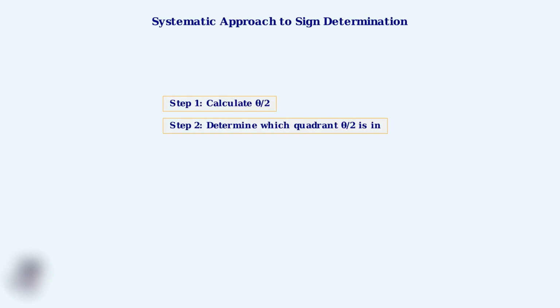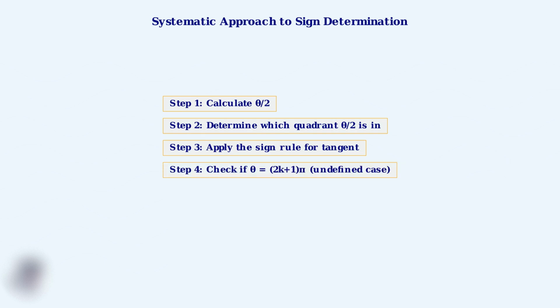Here's a systematic approach you should follow every time. First, calculate theta over 2. Second, determine which quadrant this half-angle is in. Third, apply the sign rule for tangent in that quadrant. Finally, always check if you have an undefined case.